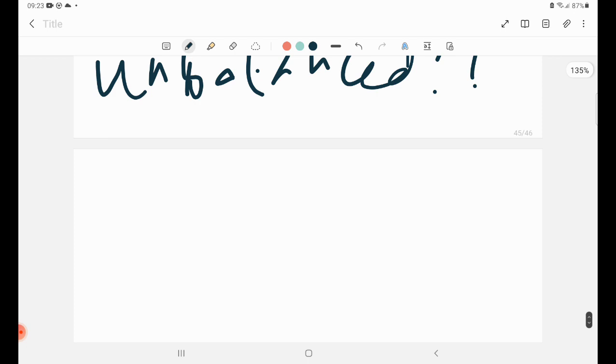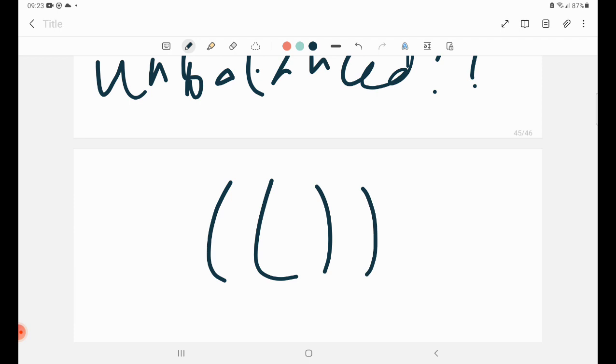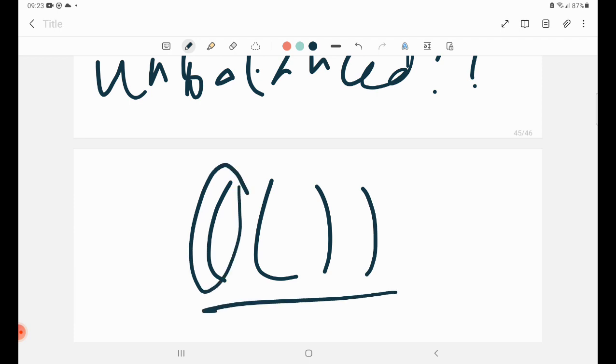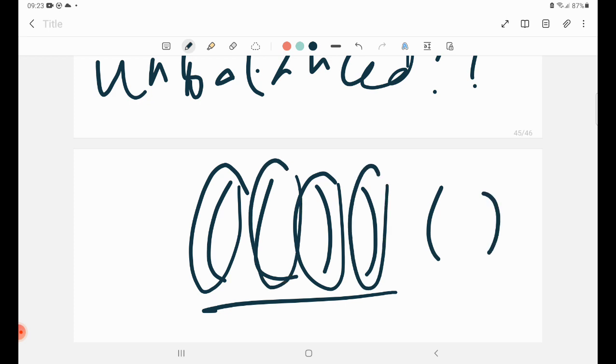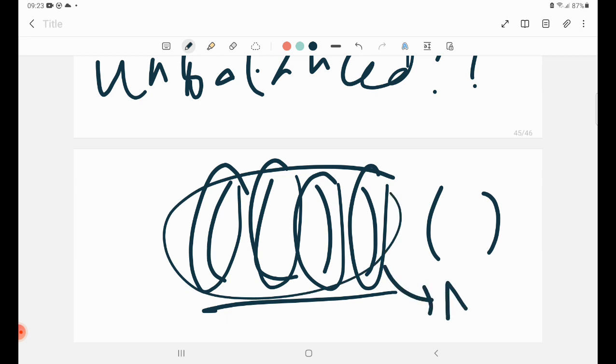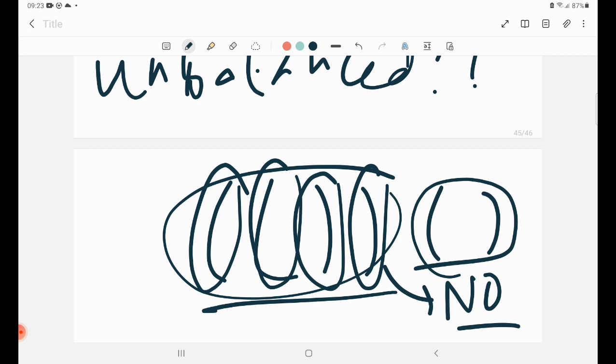So let's just take a few examples. Let's say we have this sequence. You can very well see that in this sequence, if I remove this and this, it doesn't work, because then also this is left and this is balanced. Any pair I remove, it doesn't work, because the remainder is going to be balanced. So for this kind of sequence, the answer is going to be no. On removal, I can't make it unbalanced.